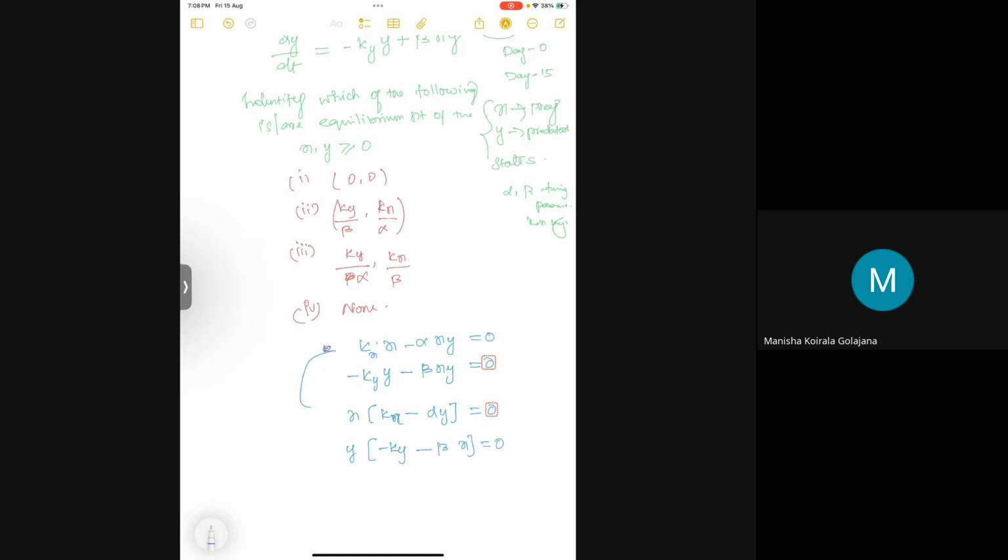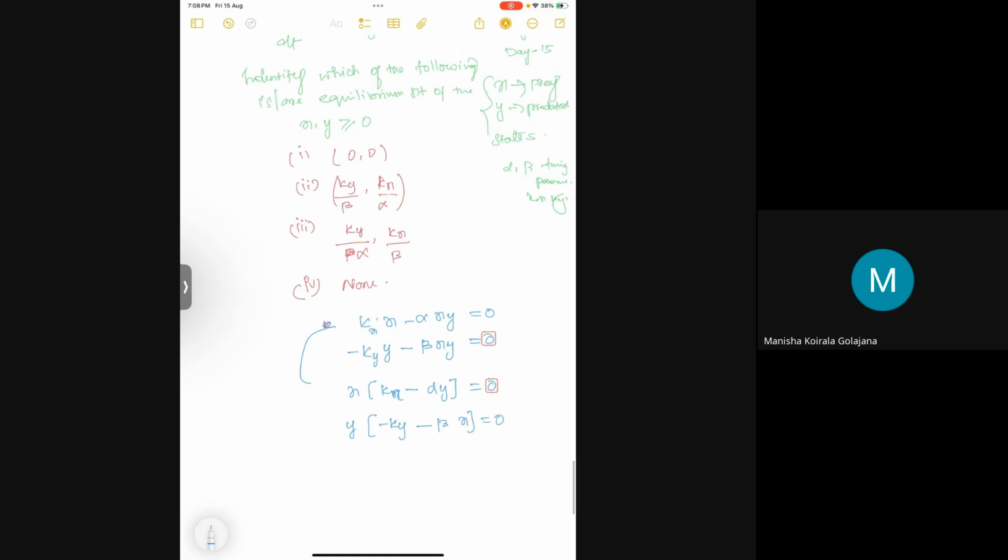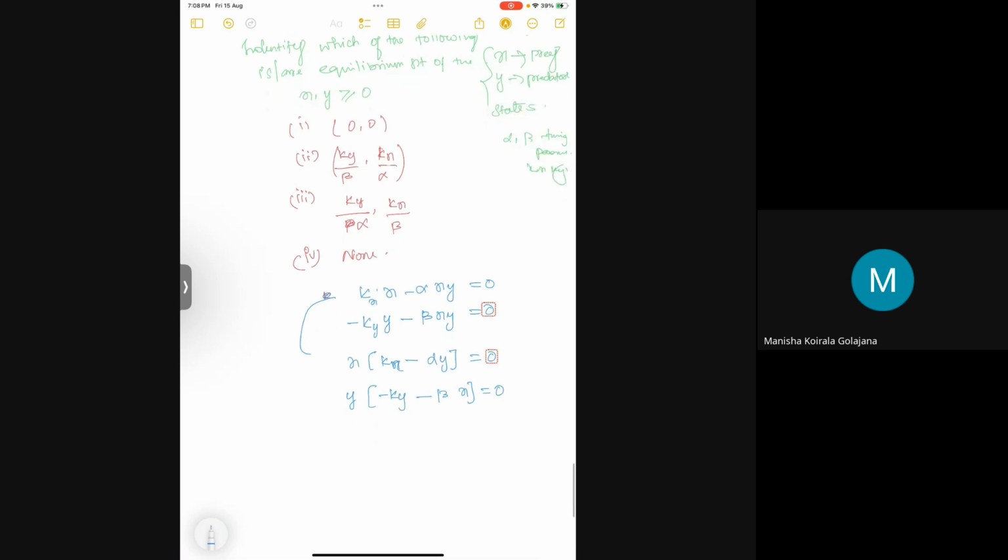So the states appear inside and outside. This is the type of problem I'm talking about. It has more than one equilibrium point because the states appear in both places. So you cannot just assume that x equal to 0, y equal to 0 is the only equilibrium point, because you might get more than that. This is equation number 1, and I'm considering the other as equation number 2.